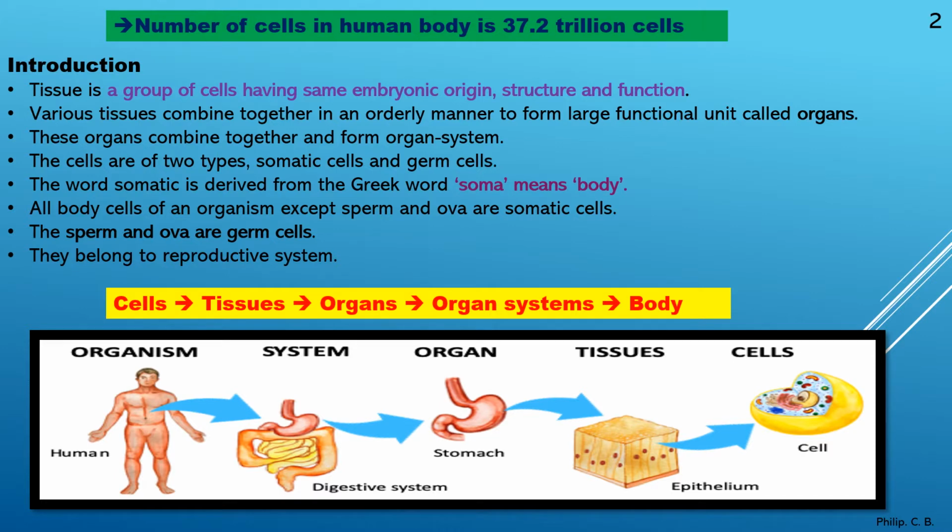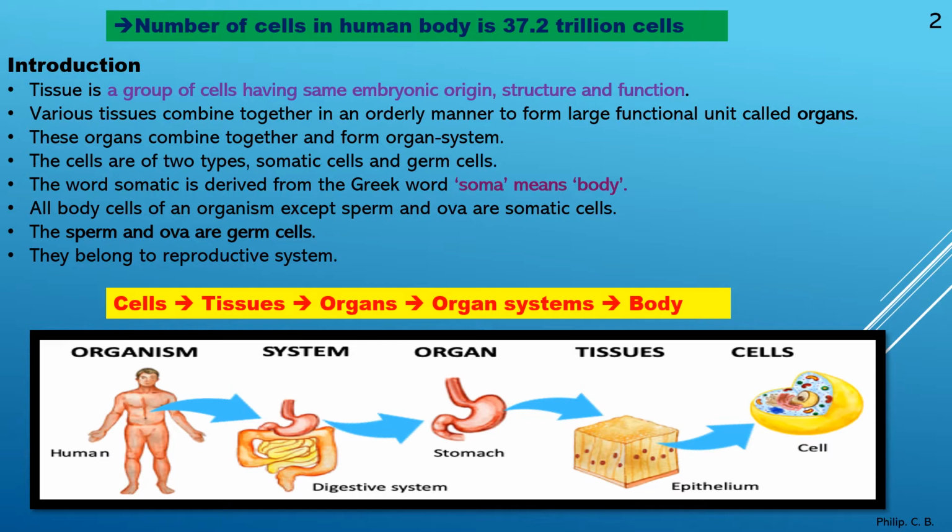The cells are of two types, somatic and germ cells. So as mentioned, the cells form tissue, tissue forms the organ system, and finally the organism. Now these cells can be put into two types. Which are the two types? Somatic and germ cells. In simple words, the term somatic means the body cells, germ cells means the reproductive cells, which we are going to learn further.